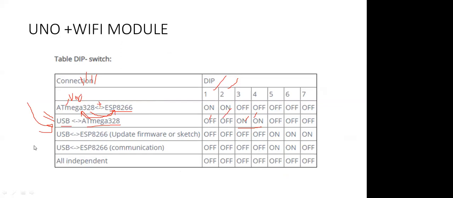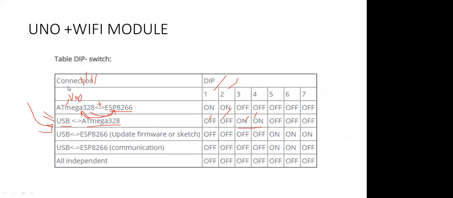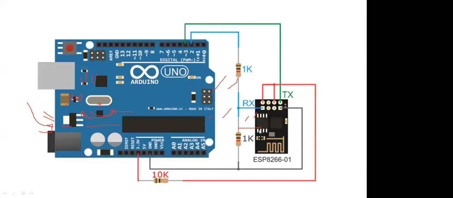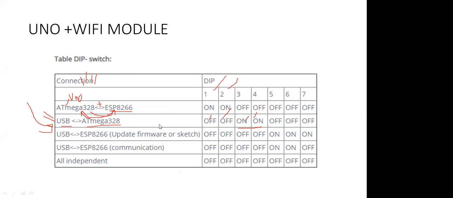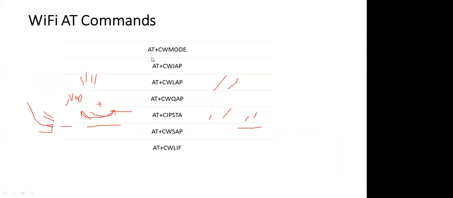So let's get started on how you can use it. These are a few AT commands, because any serial communication device, like this Wi-Fi module, communicates with the help of AT commands. We can use AT commands, but we are not going to use them right now, because you need some basic knowledge about AT commands and you will get confused. So I'm going to use a simple library and simple program so that you can use it in a very simple way. These are a few AT commands that you can also try.